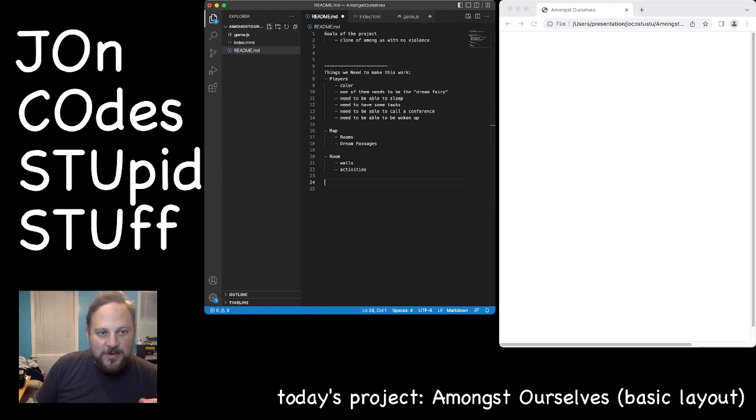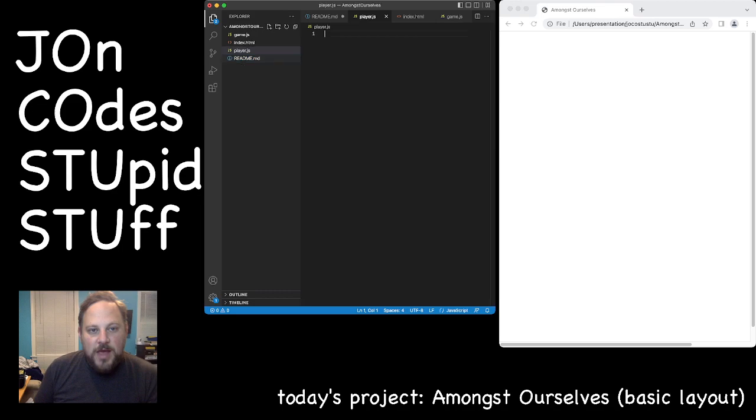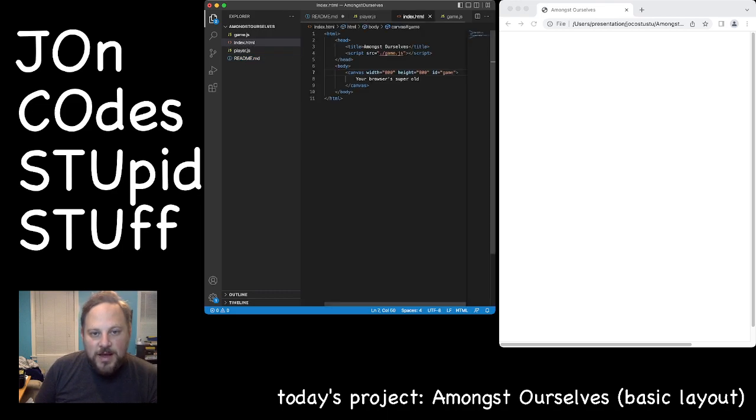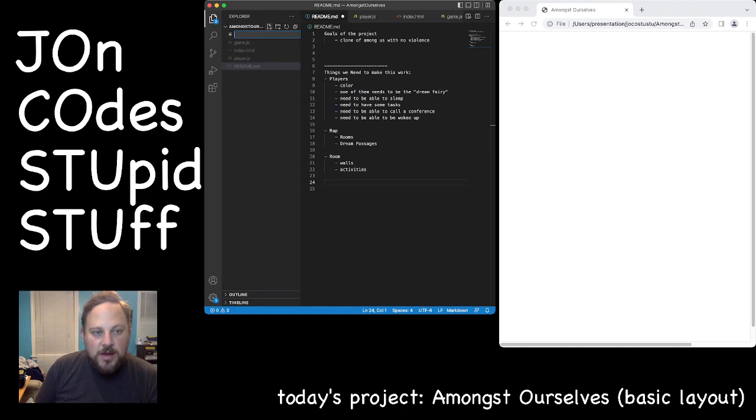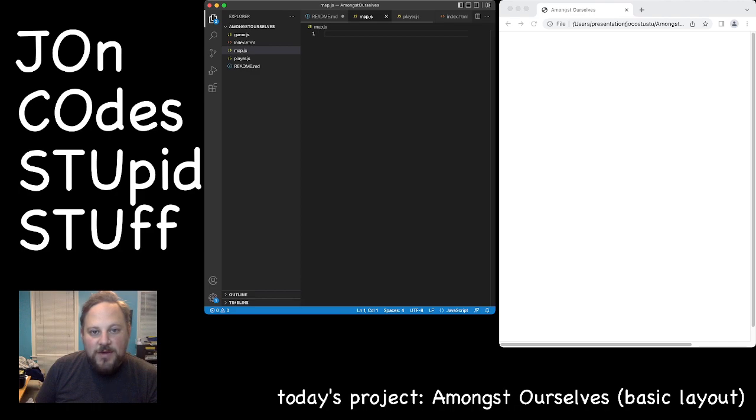So the first thing we're going to do is make a new file called player.js, and we're going to go to our index, and we're going to add that in. And we're going to make another one called map.js, and we're going to add that one as well.